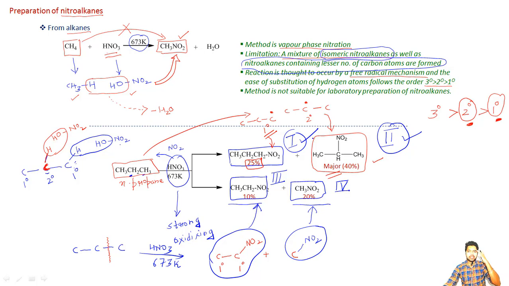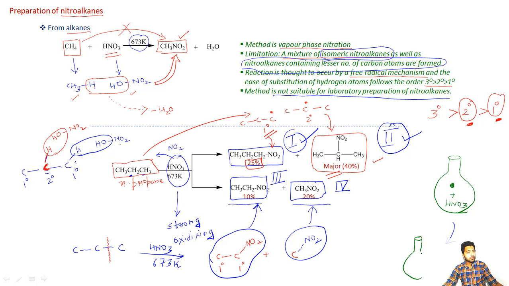So we can easily say that this method is not a very good method and is not a suitable method for the laboratory preparation of the nitroalkanes. The reason being, if I am taking some round bottom flask like this, and in that I am adding my alkane molecule plus the reagent, that is HNO3, after the reaction is over, I will not be getting a single pure product.